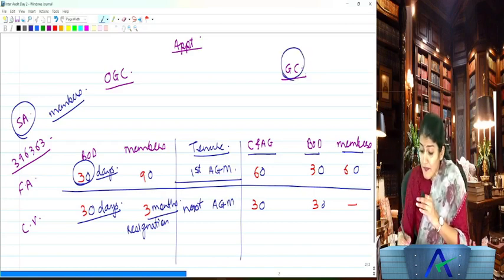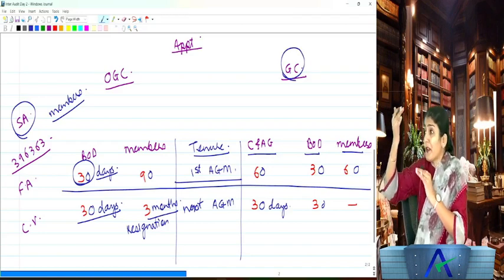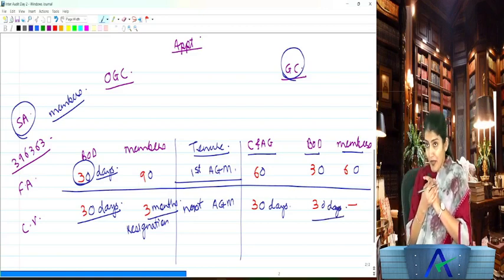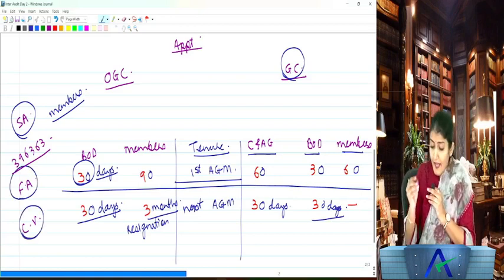And casual vacancy in case of the government company is to be filled in by the CNAG within 30 days. If CNAG fails to fill within 30 days, then it will be filled in by the board of directors within the next 30 days. Are you understanding this, everyone? Right. So that's regarding the first auditor and the casual vacancy.